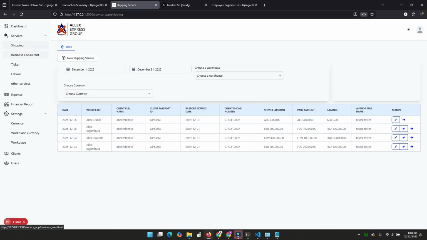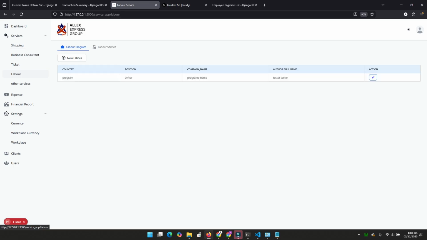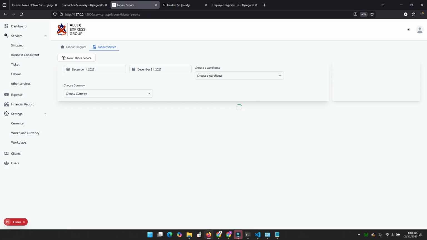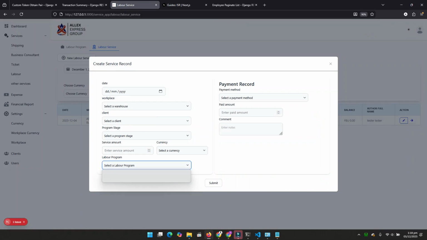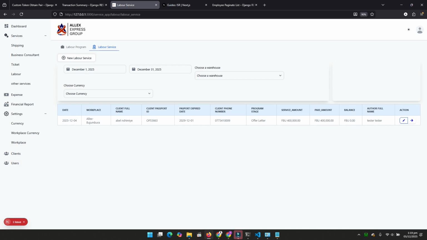Now it's paid. It's already paid. So that's it. Concerning shipping, business consultant service, and labor services, we have almost the same functionality, except that there's some fields which we need. For instance, on labor, we first have to register a labor program which we are registering our client to, and we come here on labor service where we do that. We add those labor programs here, and even other information is required. But the functionality is the same concerning payment.